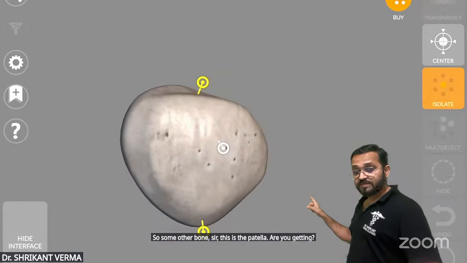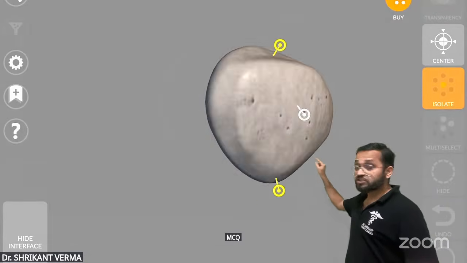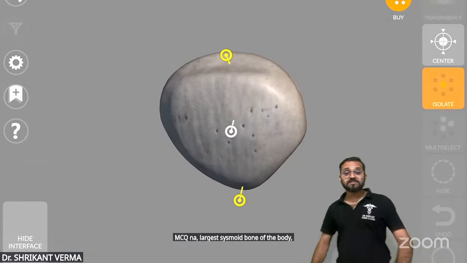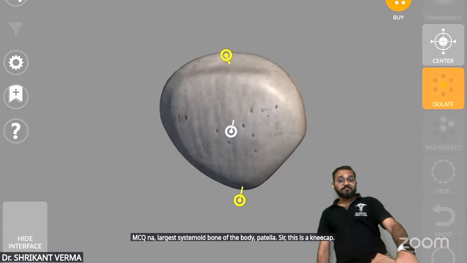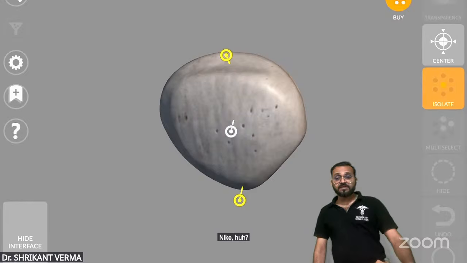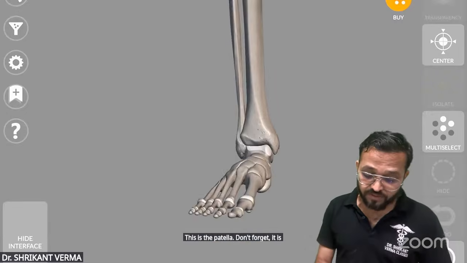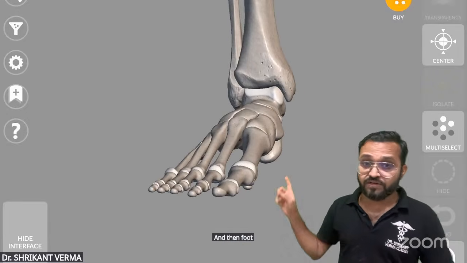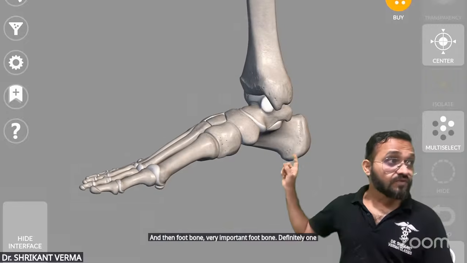Are you getting? MCQ, na? Largest sesamoid bone of the body, patella. Sir, this is the kneecap. Kneecap. And this is the patella. Don't forget, it is the largest seed-like bone. And then foot bones. Very important. Foot bones. Definitely one question from the foot.